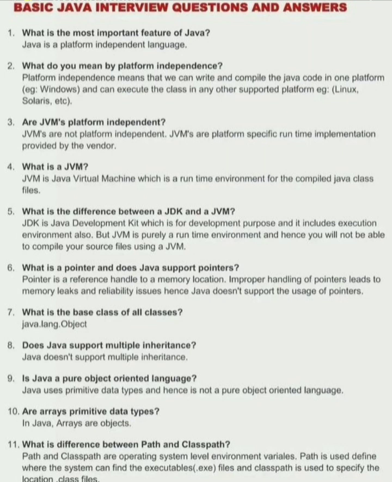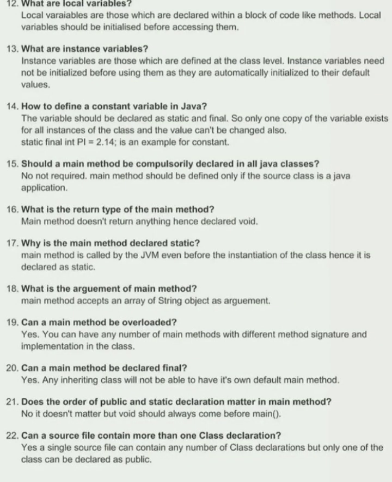11. What is the difference between path and classpath? Path and classpath are operating system level environment variables. Path is used to define where the system can find the executable .exe files, and classpath is used to specify the location of class files. 12. What are local variables? Local variables are those which are declared within a block of code like methods. Local variables should be initialized before accessing them.